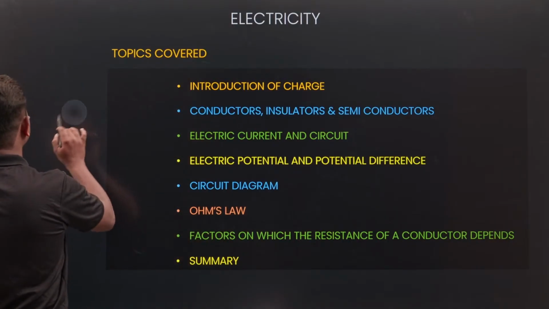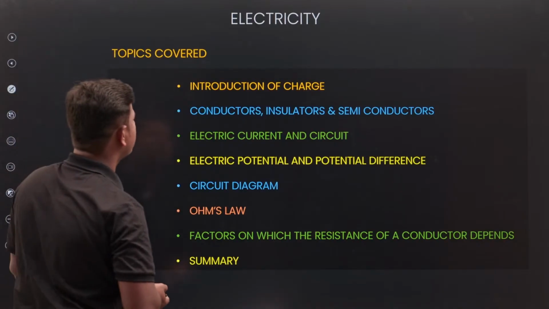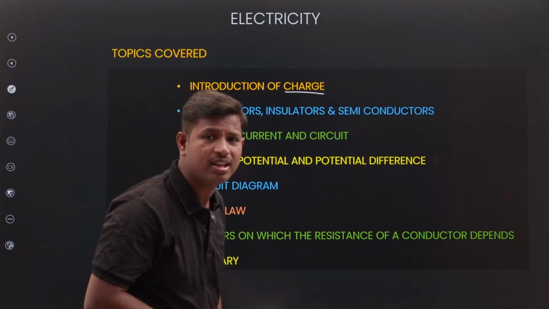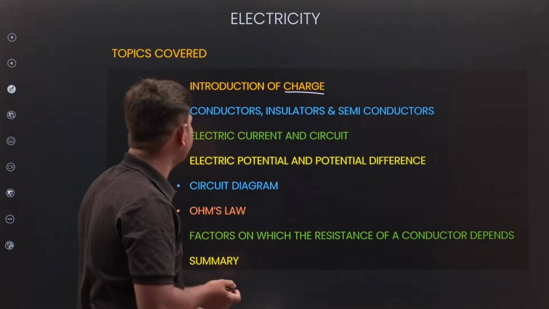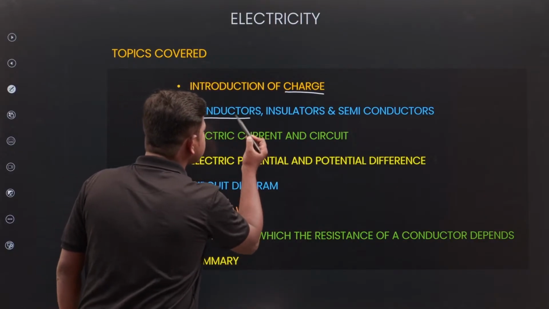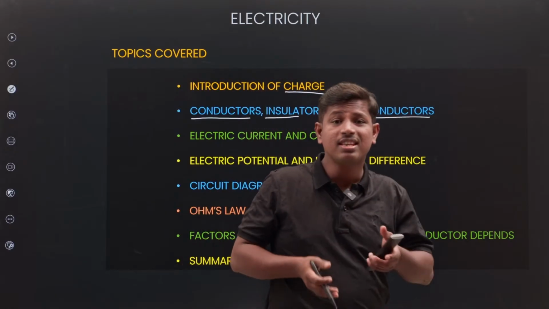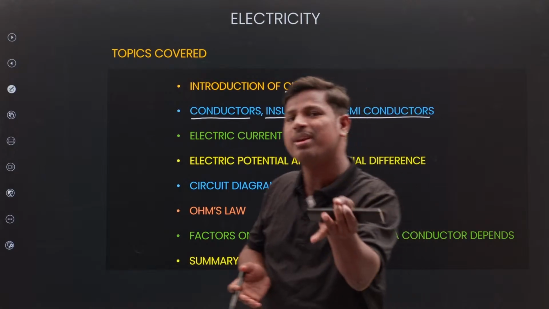What are the topics we are going to cover in today's session? We are going to start with the introduction of charge, the basic one. Then we will discuss conductors, insulators and semiconductors. What is a conductor? What is a semiconductor?